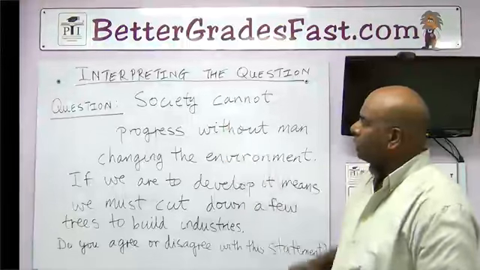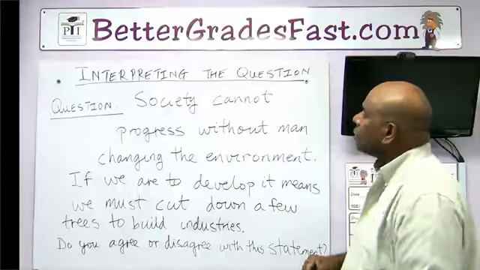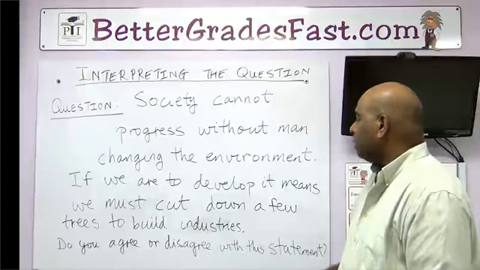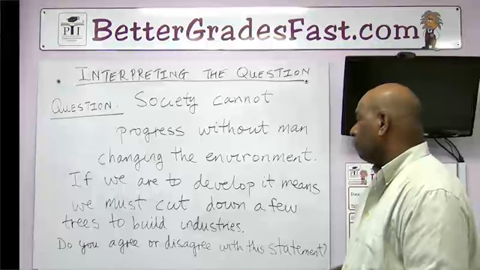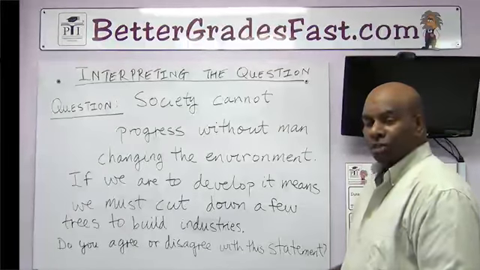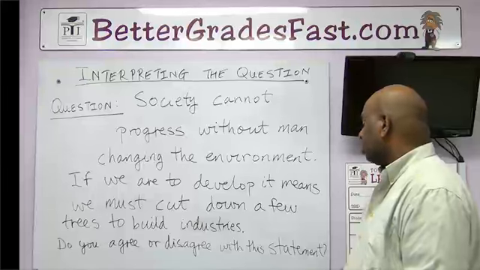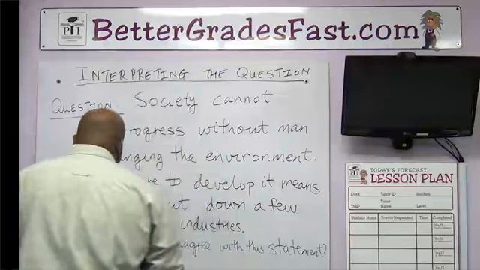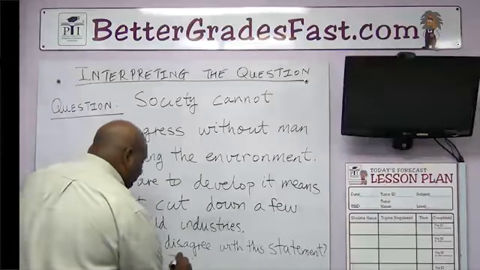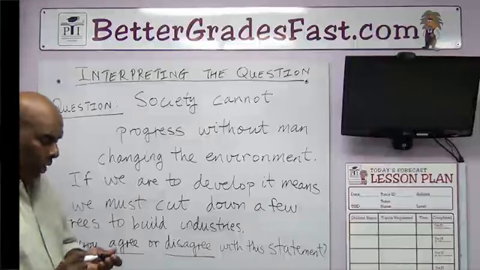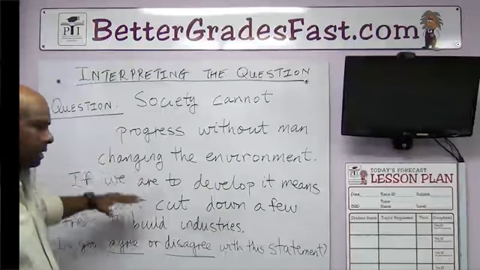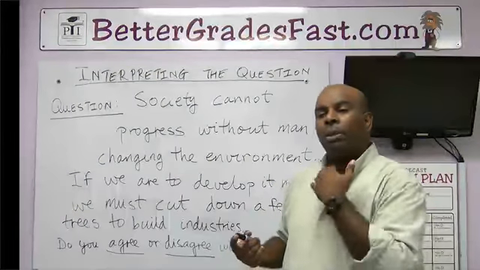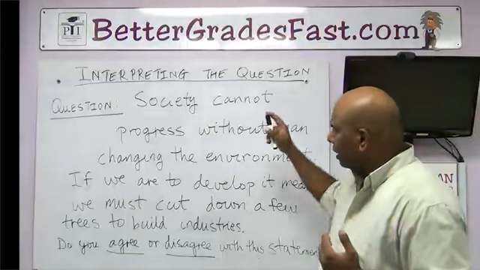And today we have our question, and the question goes like this. Society cannot progress without man changing the environment. If we are to develop, it means we must cut down a few trees to build industries. Do you agree or disagree with this statement? This bottom line asks us to take a side. Are we going to agree or disagree with this statement? So we are asked to make an argument, to give our belief or our position on this statement.